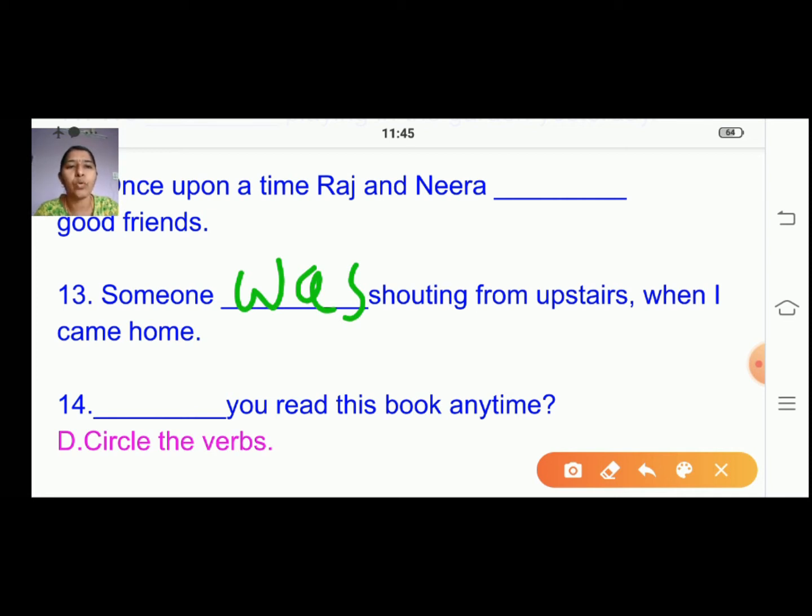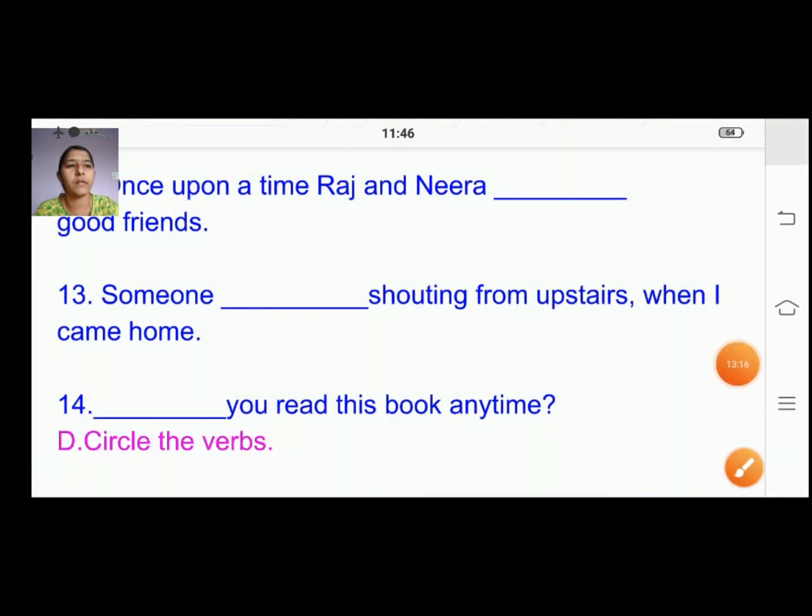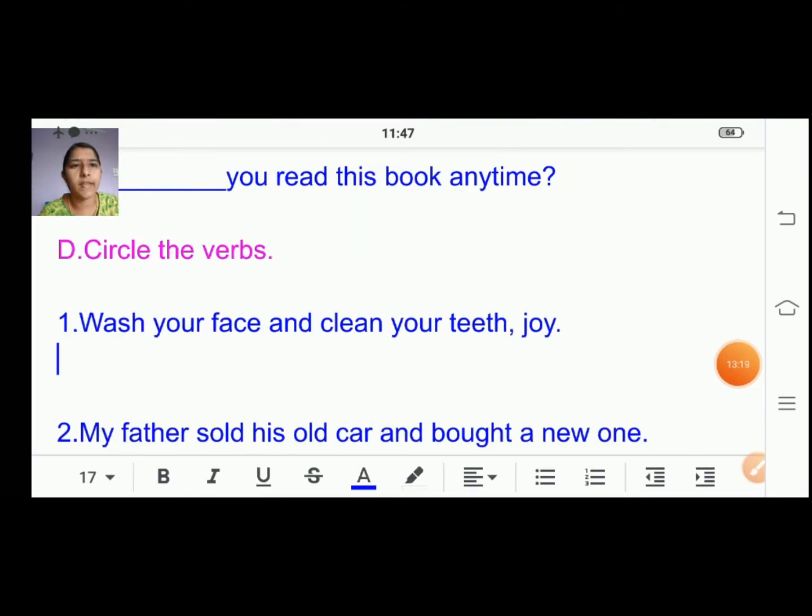Dash you read this book anytime. So when you want to ask some questions to someone, right here, have you read this book anytime? That will be the question. Okay, children, with that we have finished those sentences.